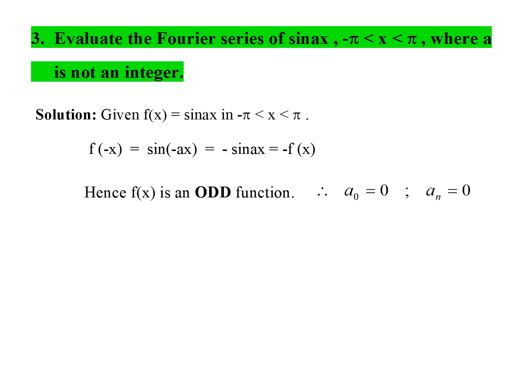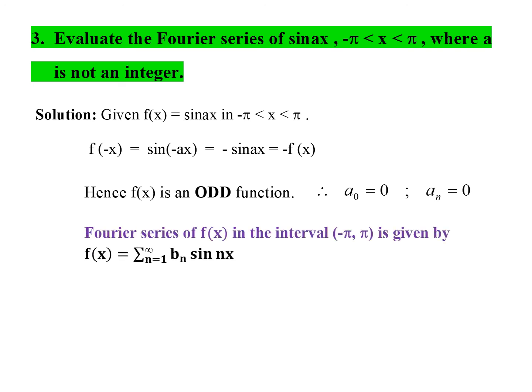And whenever a0 and an are 0, the Fourier series will have only one term, that is the sigma bn sin n x term. So our problem is becoming very simple here. With just one Fourier constant we need to find, that is bn alone. And this is the formula for bn, 2 by pi, 0 to pi, f of x sin n x dx. In the place of f of x, substitute sin ax, and now you have sine into sine. So here we cannot use Bernoulli, because a polynomial term should come. Then only when you keep on differentiating, the first term will become 0 after some time. But here both are sine functions.